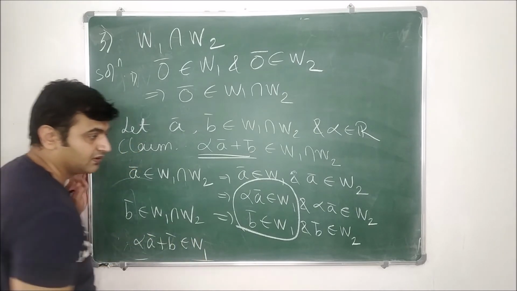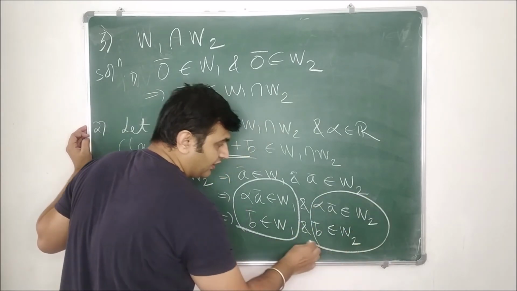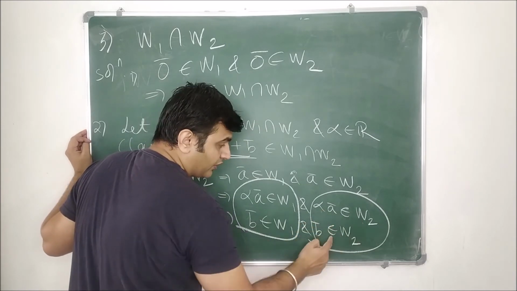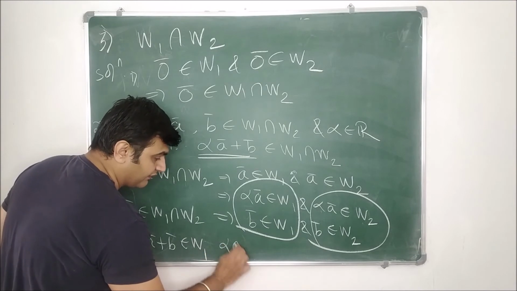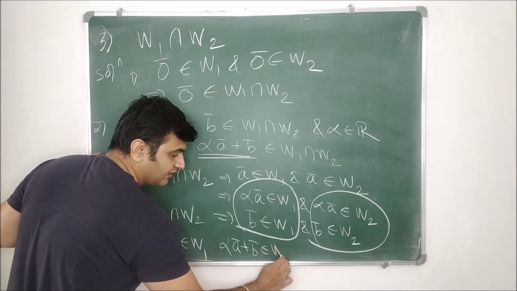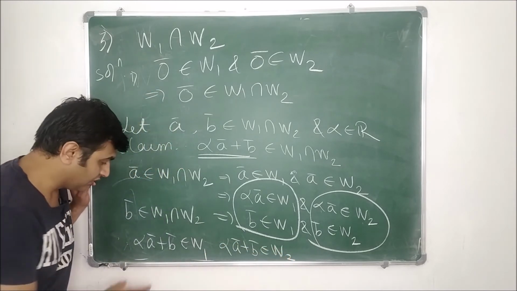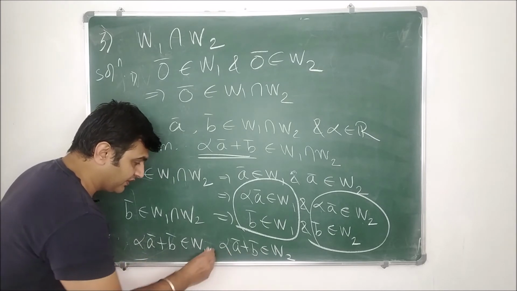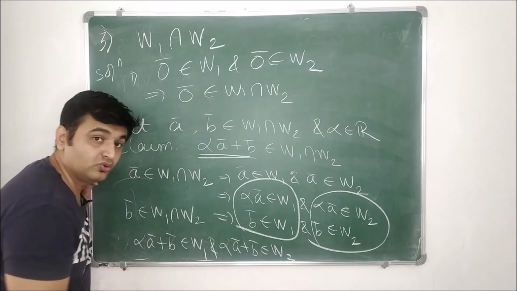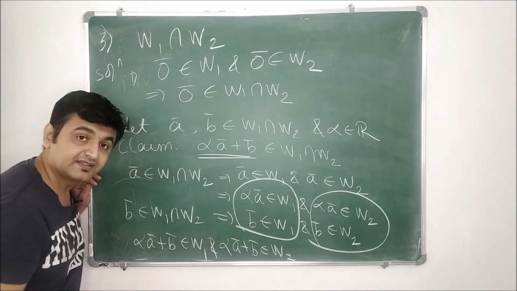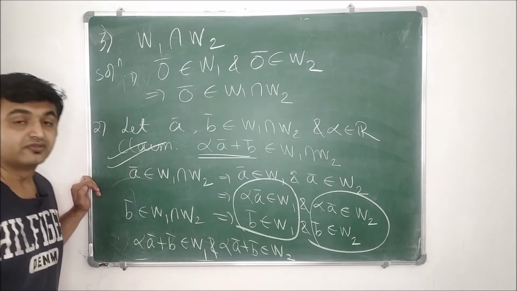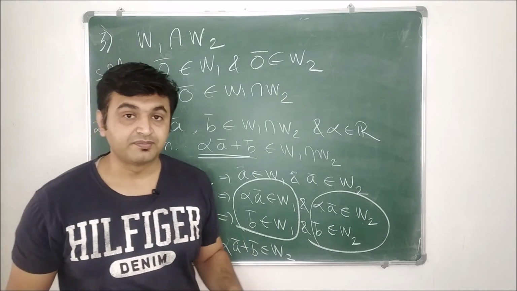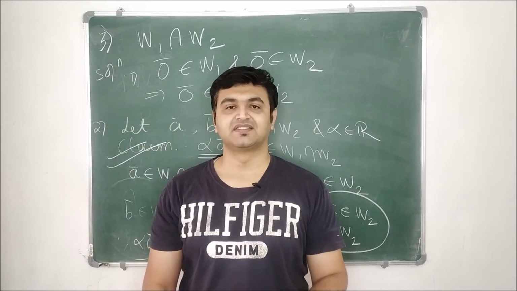Similarly, alpha a bar is in W2, your b bar is in W2, and W2 is a subspace. Therefore, alpha a bar plus b bar is in W2 as well. So alpha a bar plus b bar is in W1 as well as in W2. That means this is in the intersection, and that's what we wanted to prove.